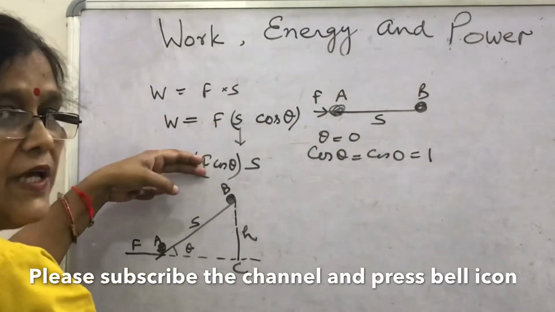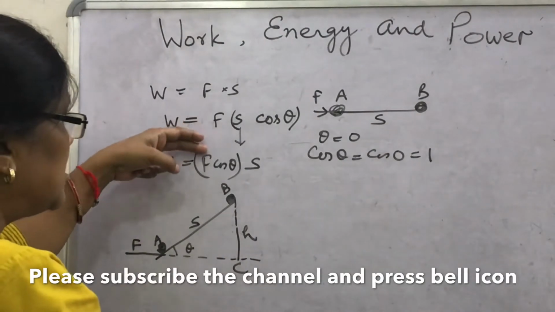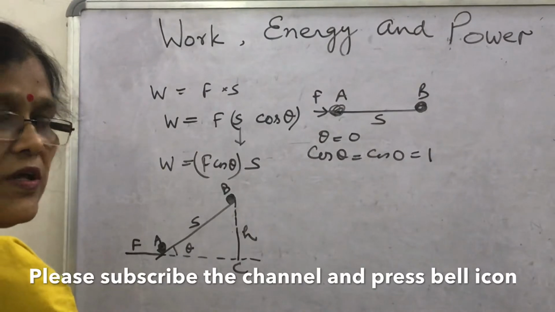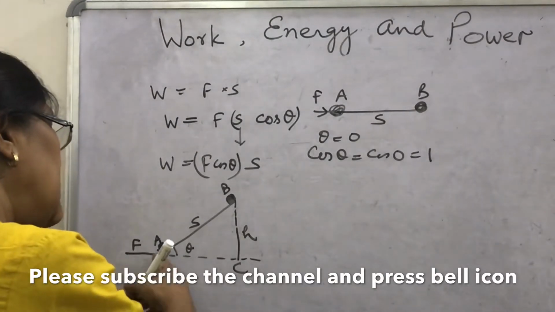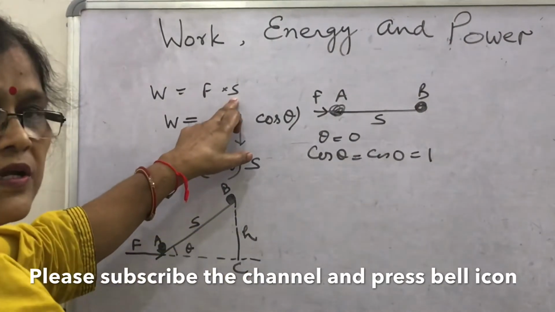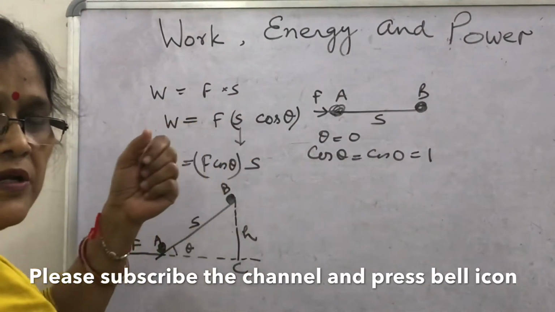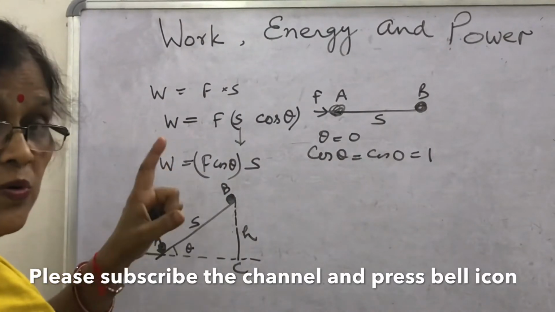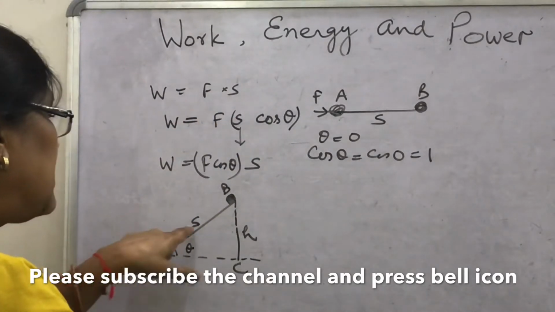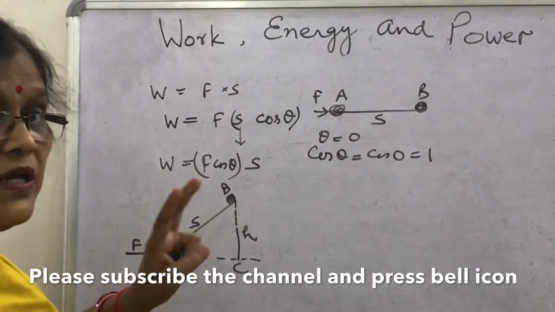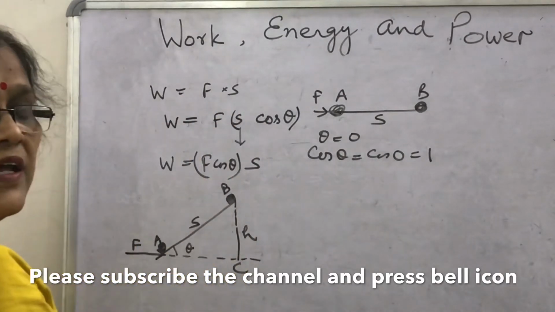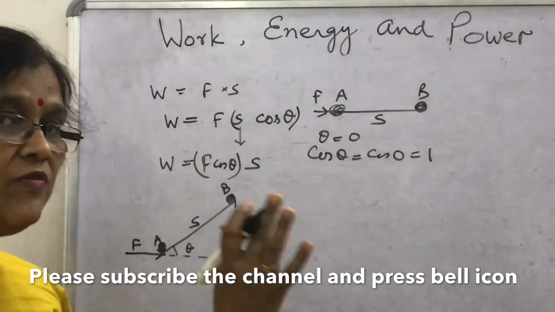I am going to discuss how you will find the work. Can you say that a force of 10 Newton and a displacement of 2 meter will give you 10 into 2, that is 20 Newton meter? No. If you write only F into S, then F is 10 Newton and S is 2 meter, but 20 Newton meter is not the correct answer. This cos theta will act. And how will you find it?